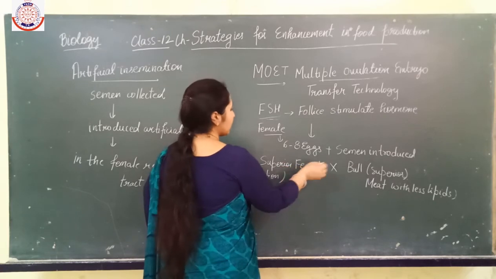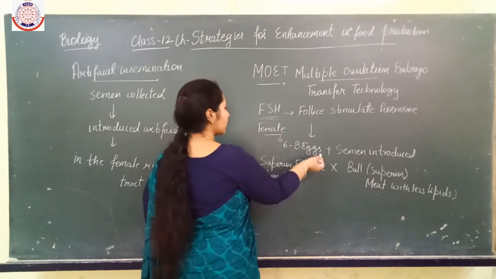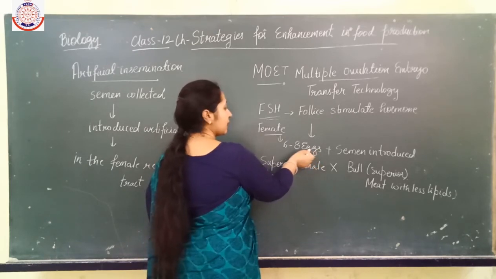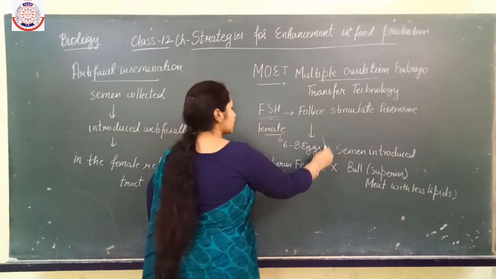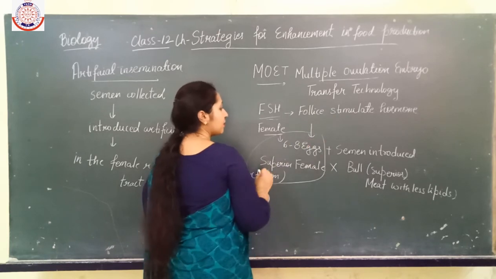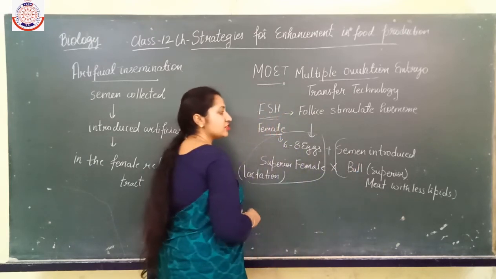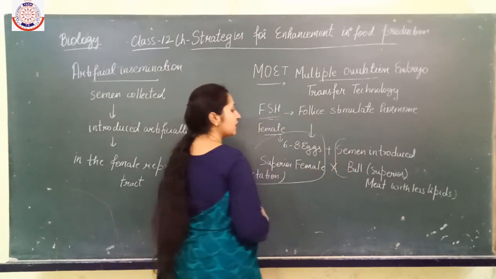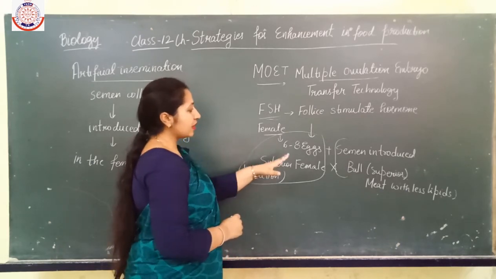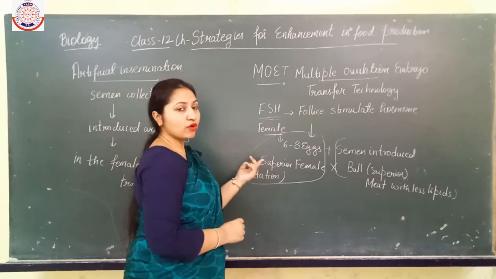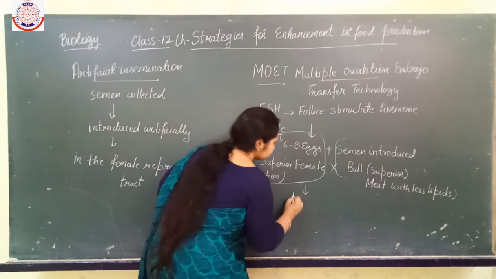Okay, so the superior female and the superior male, by mating, or you can say the superior female having the 6 to 8 eggs and the semen that is introduced. So this part is the same, but the method of mating can be different, by directly injecting the semen or directly mating with the bull. So when the female having 6 to 8 eggs is mated with the bull or receives the semen, then what happens? Fertilization will occur.